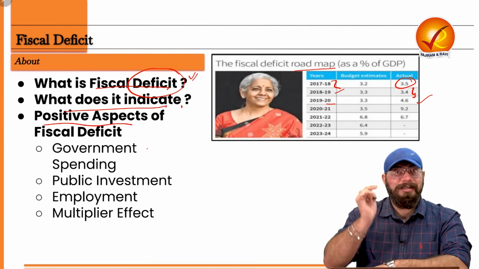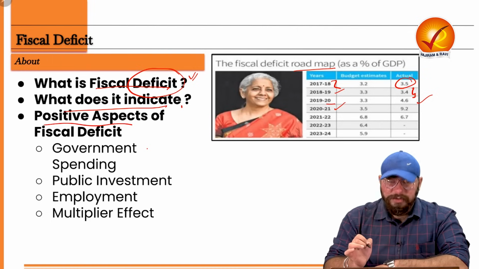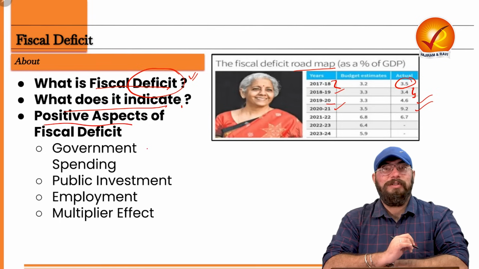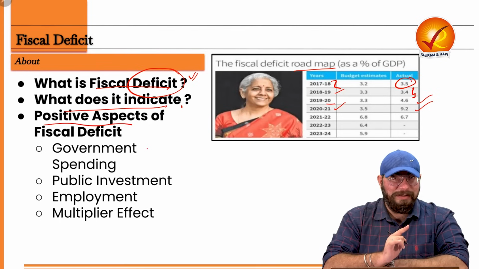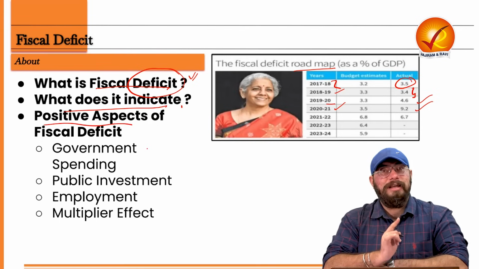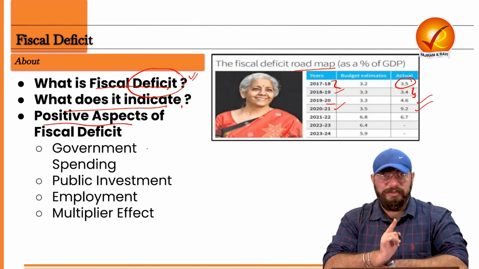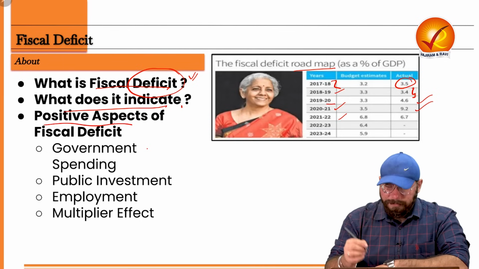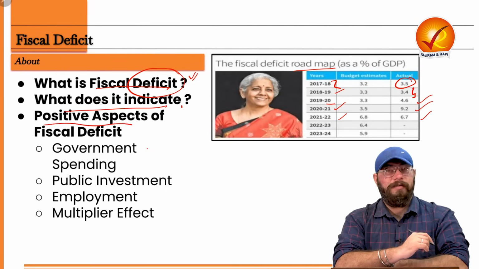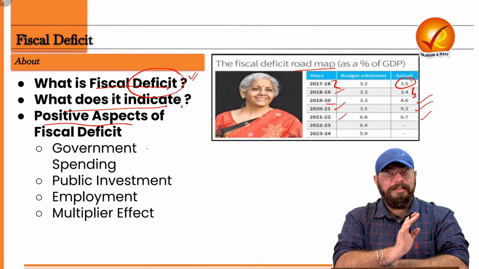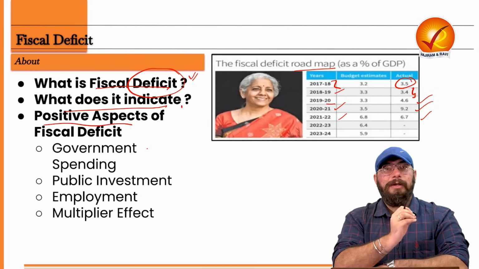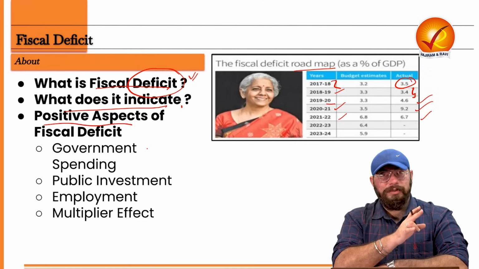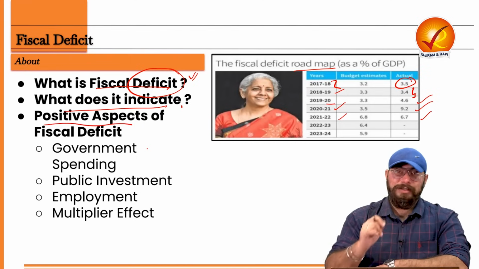That means government spending increased. In 2020-2021, during the period of COVID time, 9.2% was the fiscal deficit. So fiscal deficit as a percentage of GDP was 9.2%, which is extremely, extremely high, right? And of course, in 2021-2022, we controlled it a bit and it came to 6.7%. And as we saw in the newspaper as well, currently, we will breach the target of 5.9%. So our fiscal deficit is going to be more than that for the year 2023-2024. We'll see that also in the next slide.